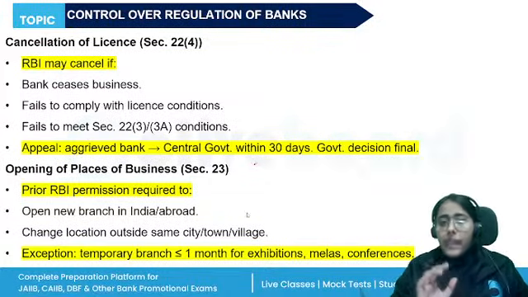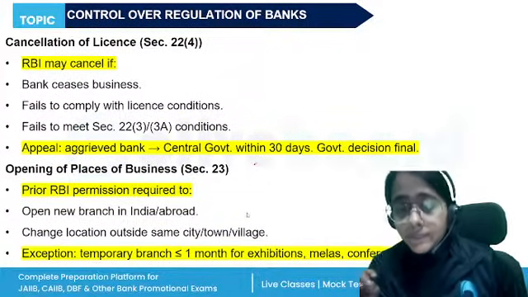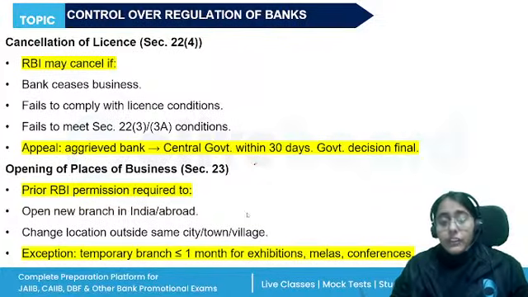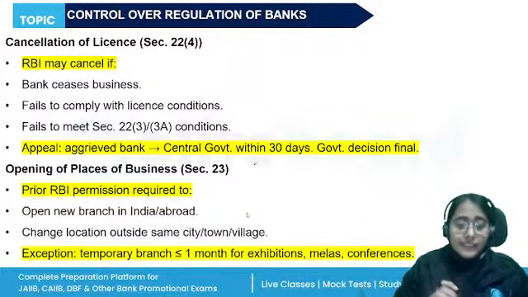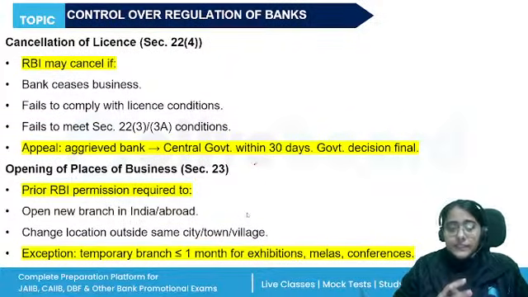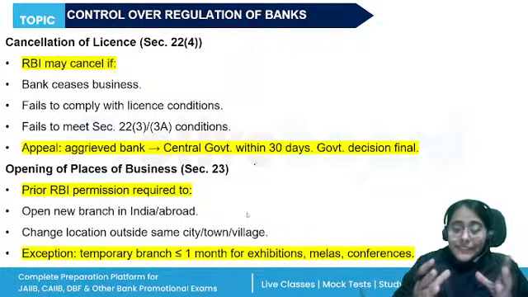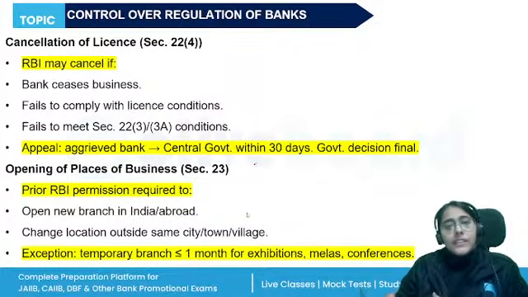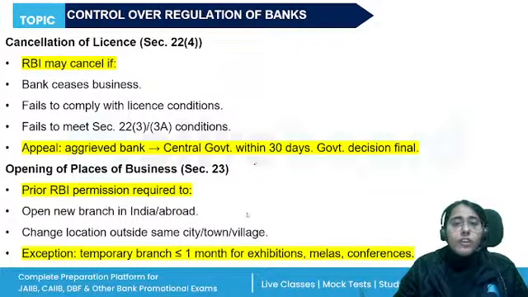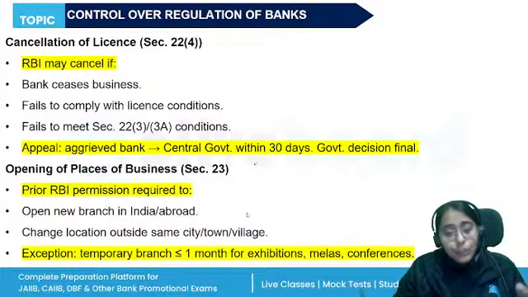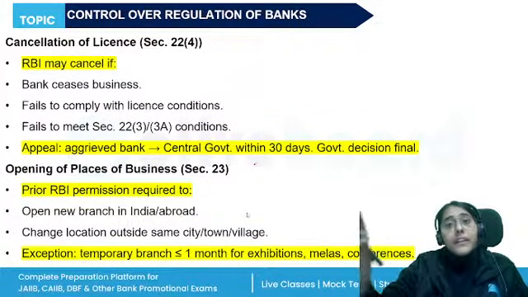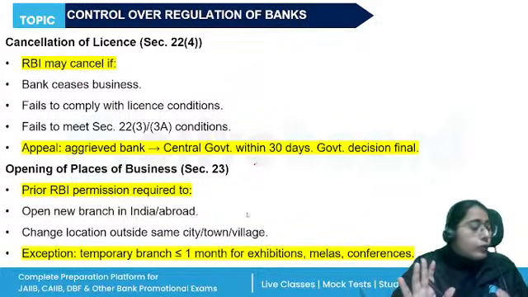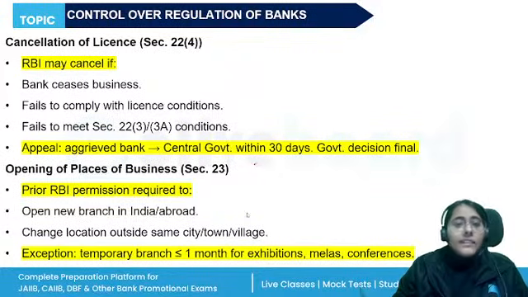Now, I told you RBI has the power to grant a license. RBI also has the power to cancel the license of a banking company, right? When will RBI cancel the license? If the company ceases to carry on the banking business in India, they are no longer accepting deposits or giving loans. If they fail to comply with the conditions, let's say RBI had imposed a higher capital requirement on them and they failed to fulfill it, then also RBI can cancel their license.